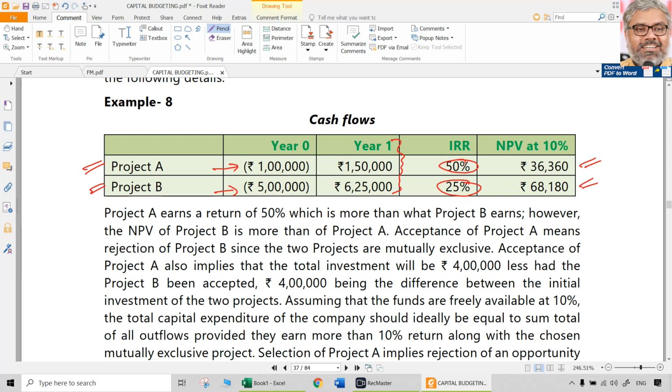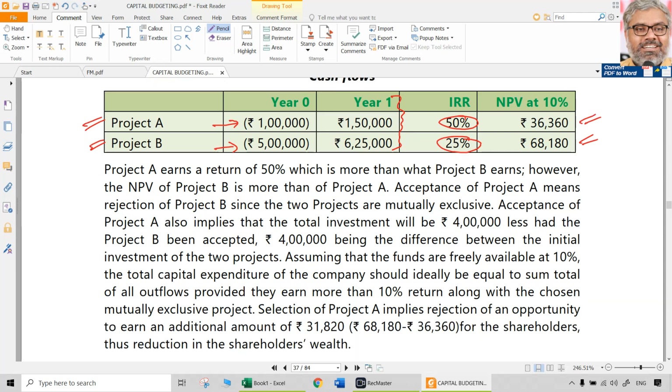Now what is happening? There is a conflict between NPV and IRR. If you observe NPV, project B is better than project A. NPV is an absolute amount, and 68,180 rupees NPV it is generating. But is it generating a higher IRR? No, it is generating only 25% IRR, whereas project A is generating 50% IRR. So if you look at IRR, A looks better. If you look at NPV, B looks better. So which has to be chosen? That is a problem, always created by IRR and NPV having a conflict.